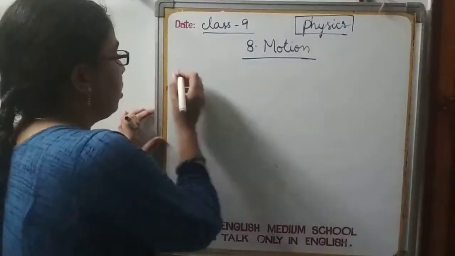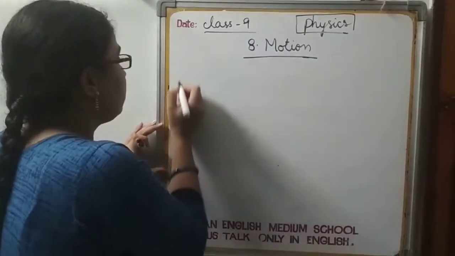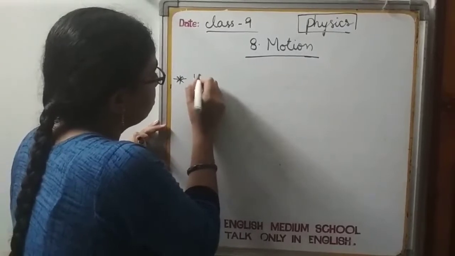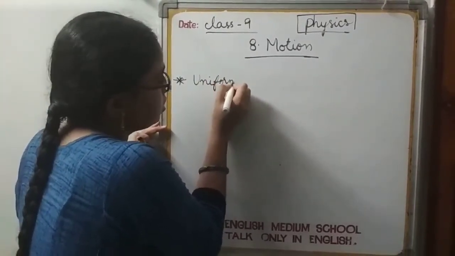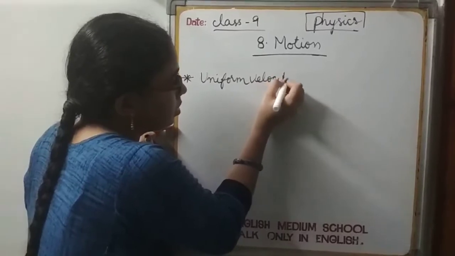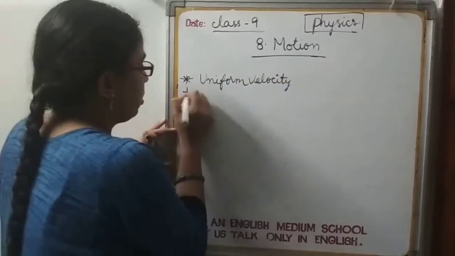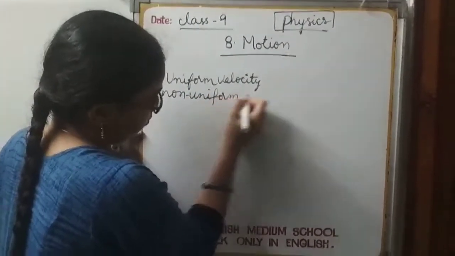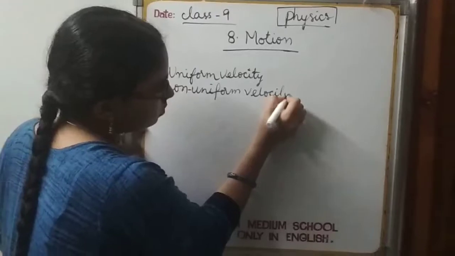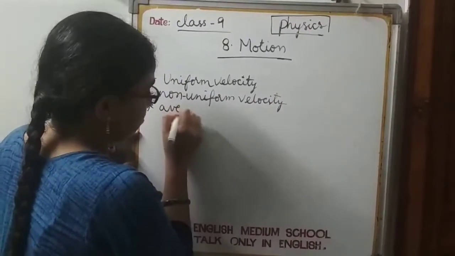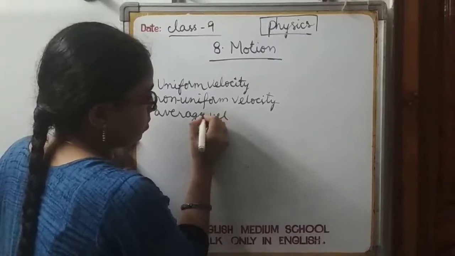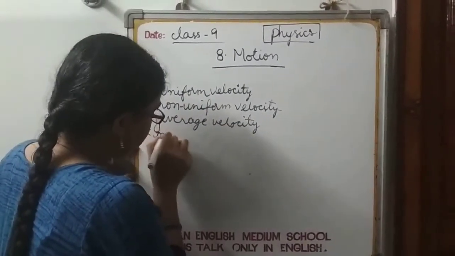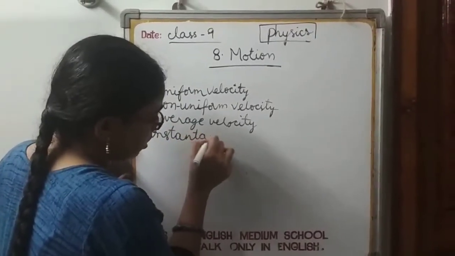Now I am going to explain the other types of velocities: uniform velocity, non-uniform velocity, average velocity, and instantaneous velocity.